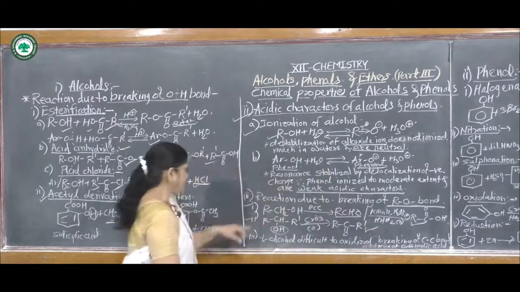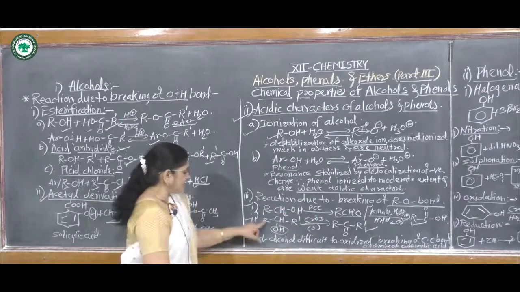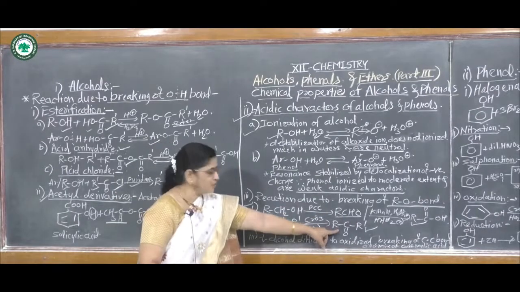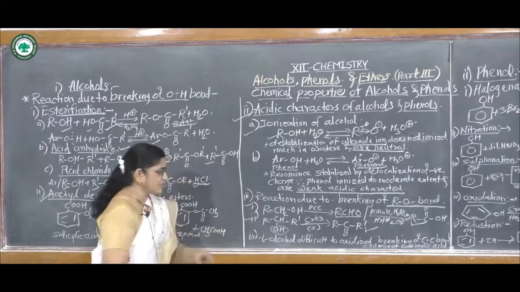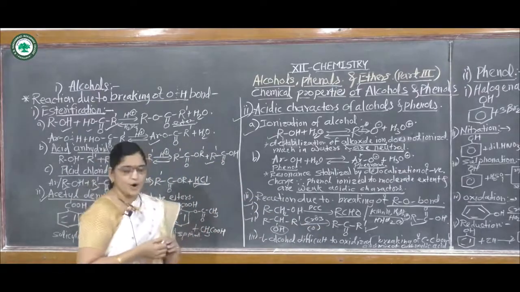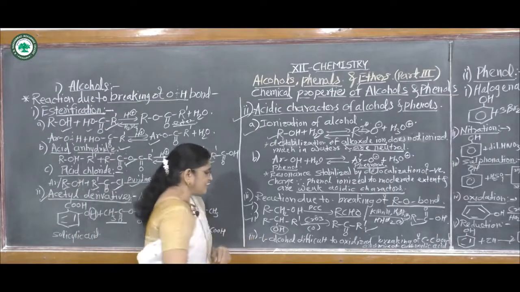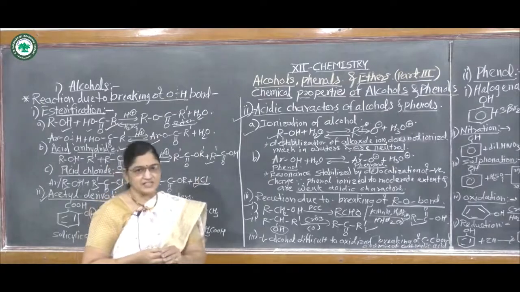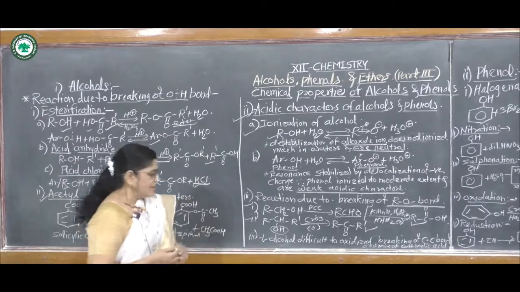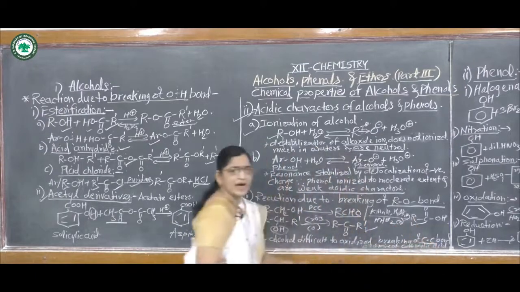That means primary alcohol gives aldehydes and secondary alcohol gives ketone by breaking of the RO bond or the CO bond. Then third, tertiary alcohol is difficult to oxidize, because oxidation occurs by breaking of a carbon-carbon bond.